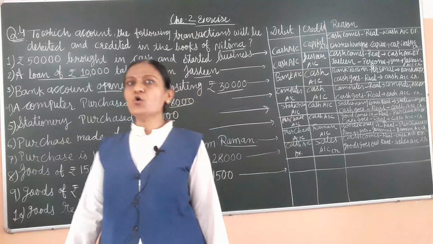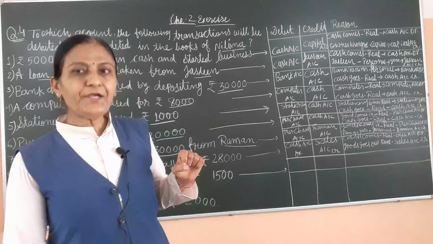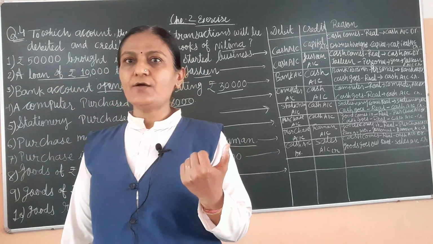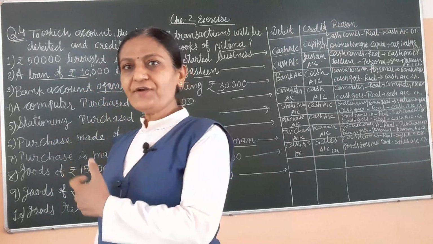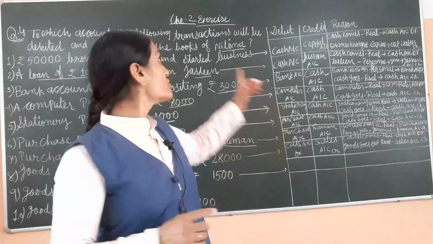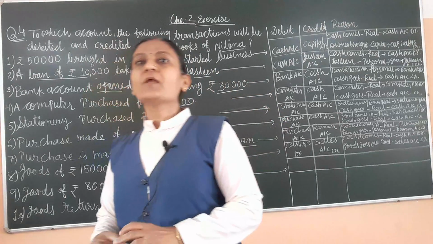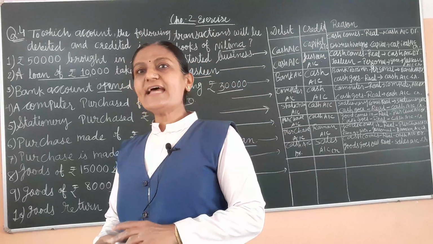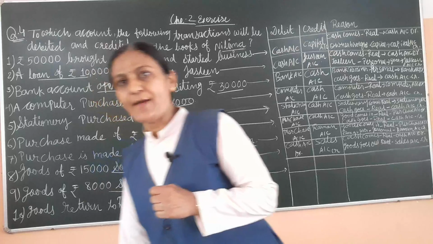Now 9th one, goods of rupees 8,000 sold to Neela of rupees 1,500. Here sold the goods but person's name is given. It means goods goes out but cash not comes in. Then who is the receiver? Benefit receiver. Benefit receiver is the Neela. As per the personal rule, benefit receiver always debit.